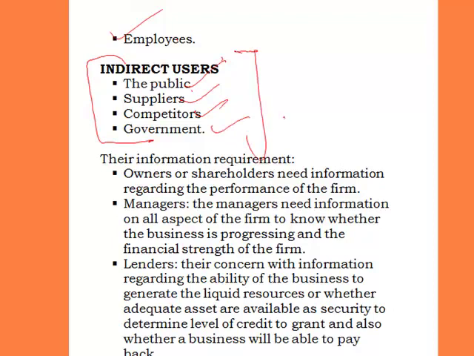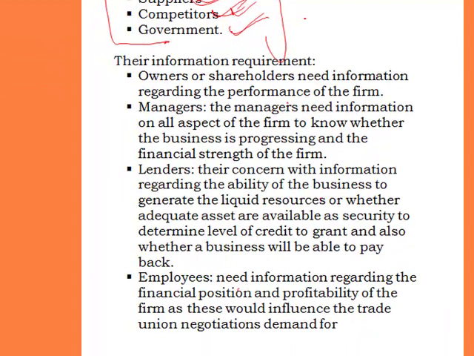Now it is of note that each of these users is in need of the financial statement for different reasons. The reason why the government is in need of the financial statement is quite different from competitors. The reason why the competitors are in need of financial statements is quite distinct from that of suppliers, and that of suppliers is different from the public, and the public from the employees. So therefore, let us now look at the information requirements of these users of financial statements.